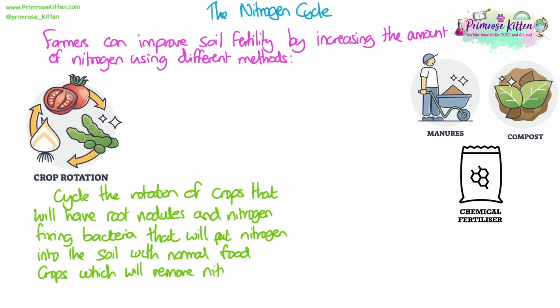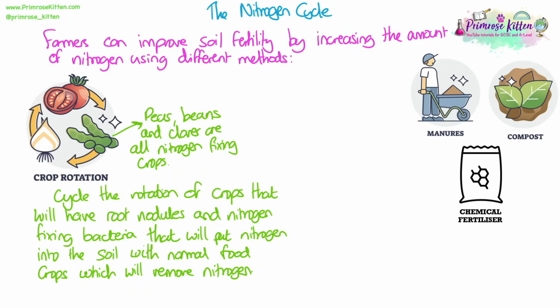One is to use crop rotation. This is where they rotate the crops grown on different fields, and they will use ones that have root nodules and nitrogen-fixing bacteria to put nitrogen into the soil, and then the next year they will rotate and have a normal food crop which will then remove the nitrogen from that soil to grow. Peas, beans and clover are all examples of nitrogen-fixing crops.